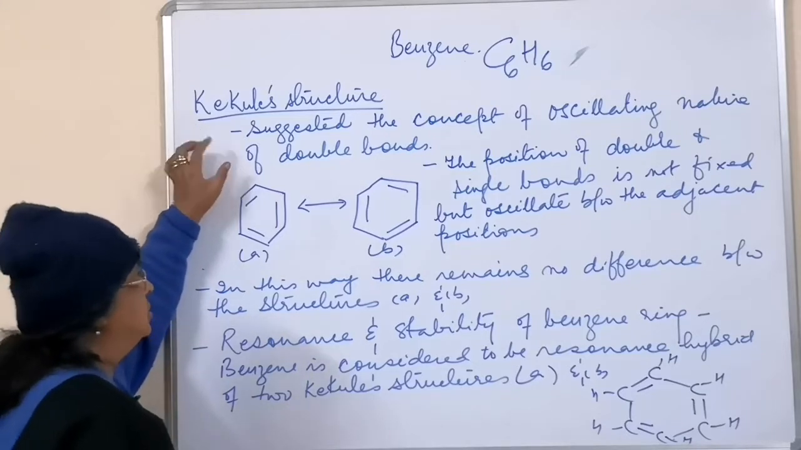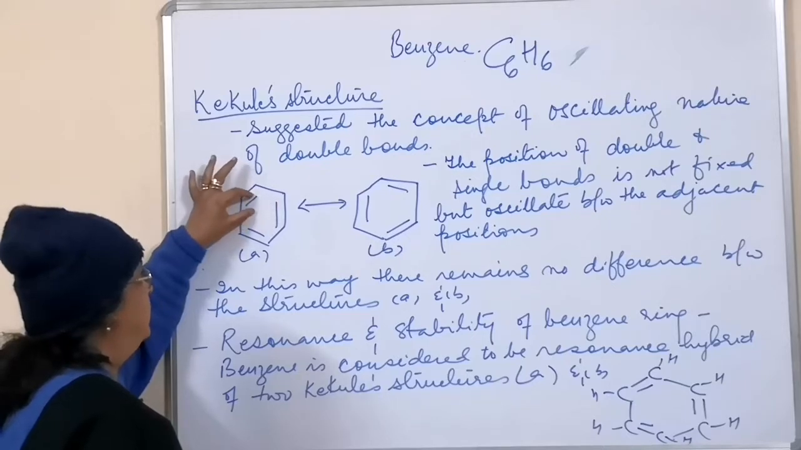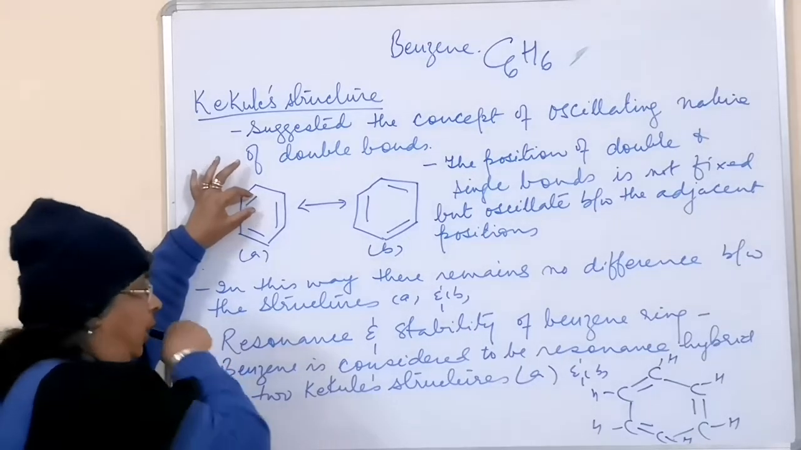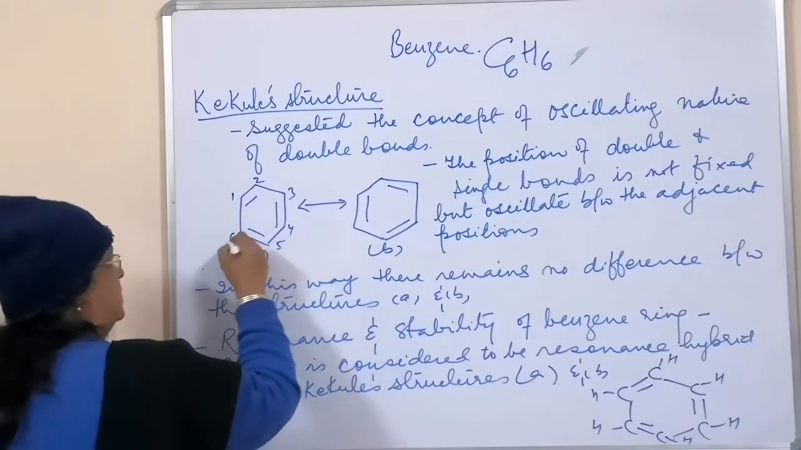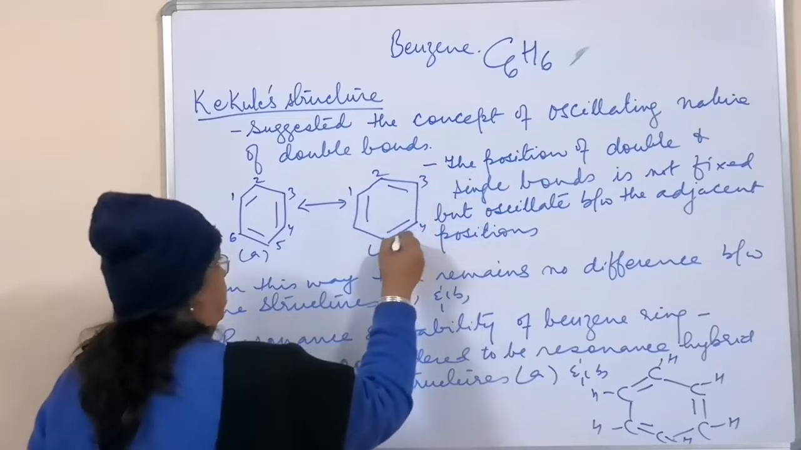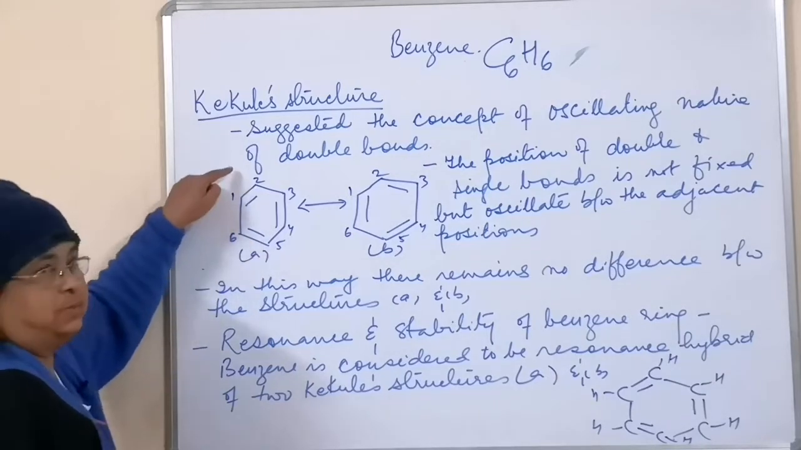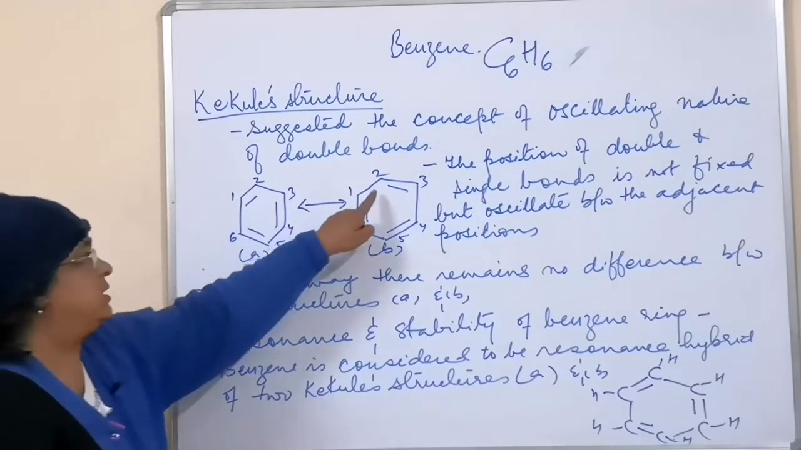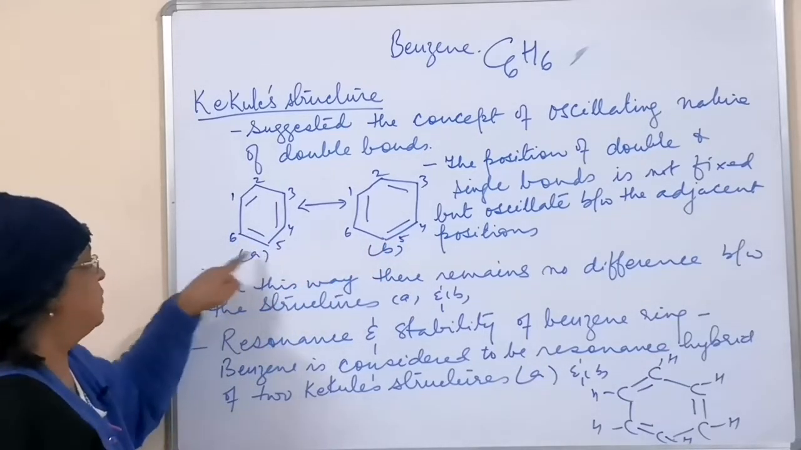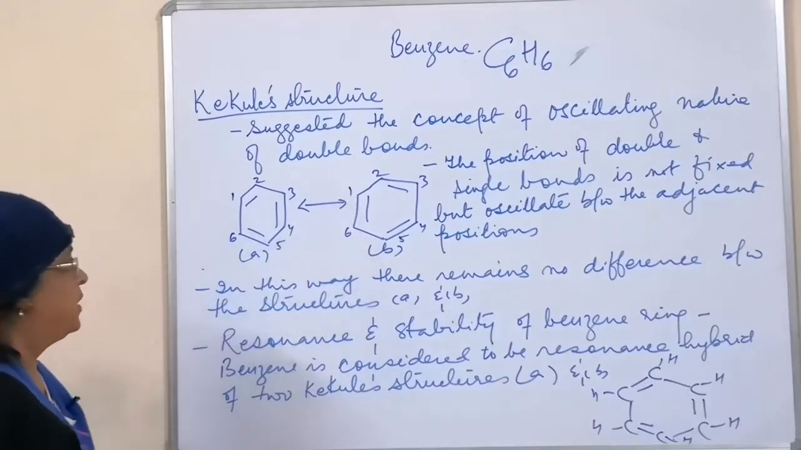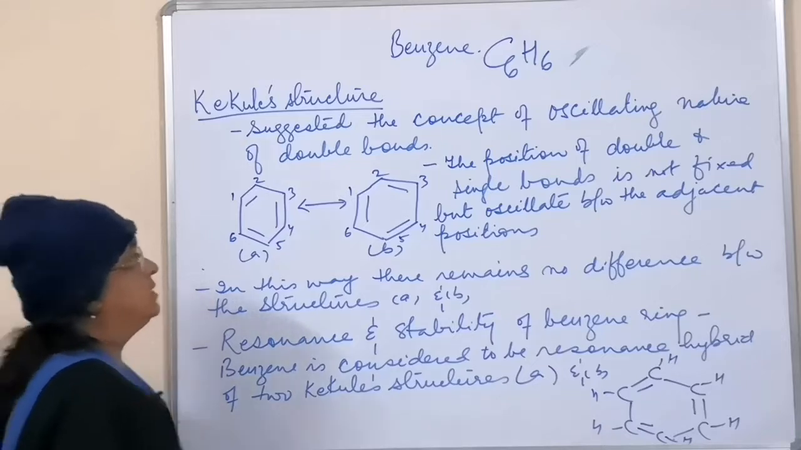This Kekulé structure gives the information that the position of the double bond is not fixed. If you mark this as carbon 1, this is 2, 3, 4, 5 and 6, and here also 1, 2, 3, 4, 5 and 6. The double bond in this structure is between 1 and 2, but here it is between 2 and 3, and similarly 3 and 4, here 4 and 5, here 5 and 6, and here 1 and 6. So the oscillating position is not fixed. That's what is written here.